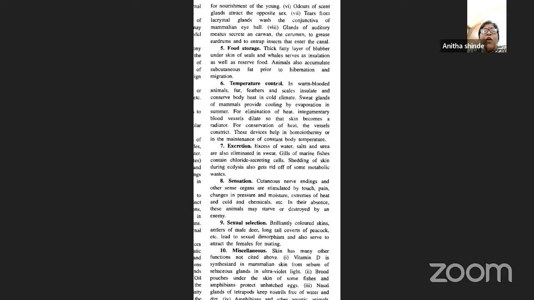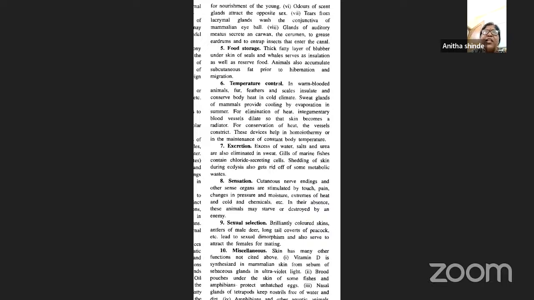Also, for elimination of heat, integumentary blood vessels dilate so that the skin becomes a radiator. For conservation of heat, the vessels constrict, and all these devices help in homeothermy, the maintenance of constant body temperature. That is how the temperature is controlled in warm-blooded or homeothermic animals.